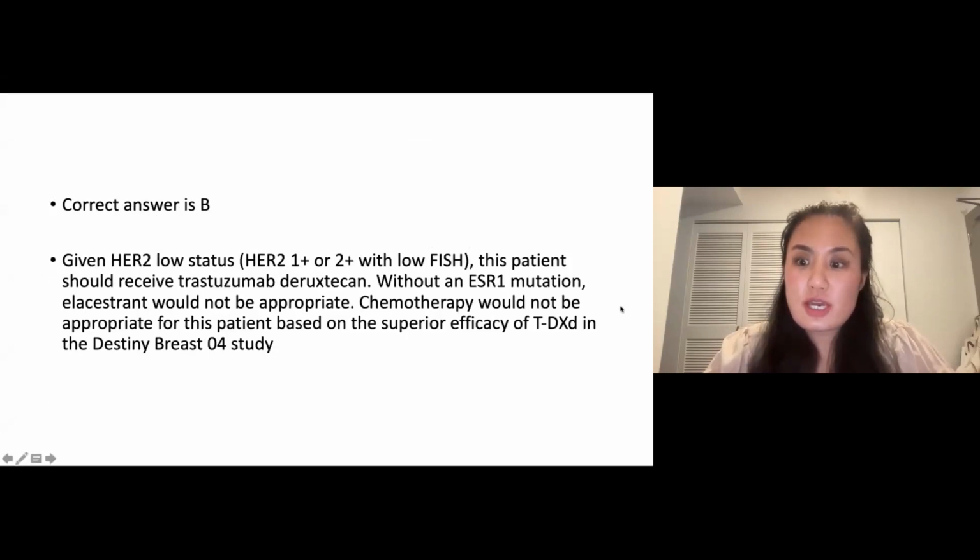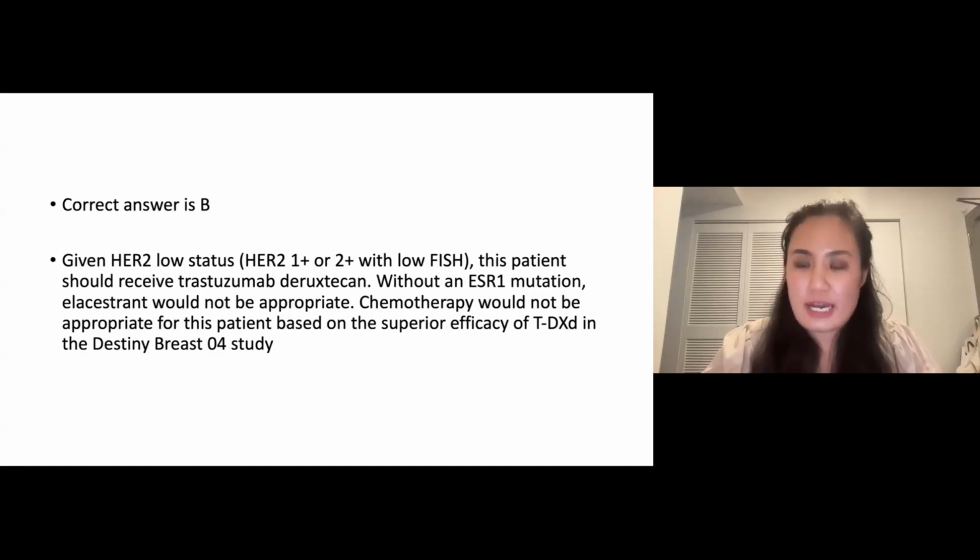So the patient in this case has an ER positive, HER2 low breast cancer. She has progressed on multiple lines of endocrine therapy as well as one line of chemotherapy. This is a patient that would have been appropriate for the DESTINY-Breast04 study. And this demonstrated that trastuzumab deruxtecan in patients who are HER2 low demonstrated both an improvement in progression-free survival as well as overall survival with T-DXd as compared to chemotherapy.